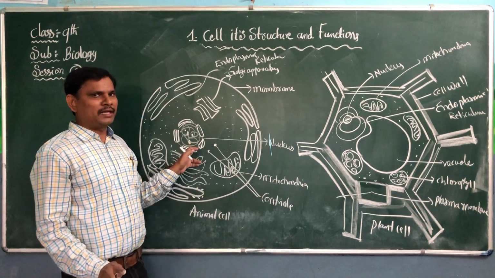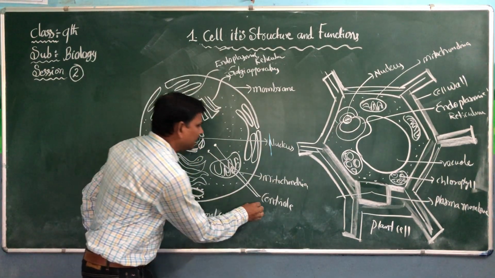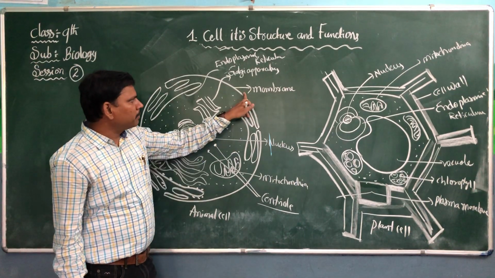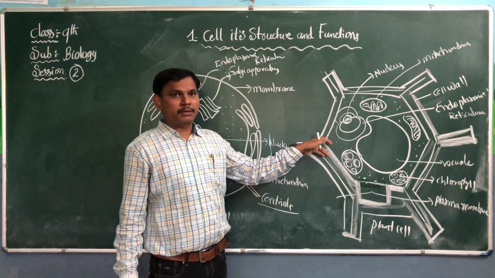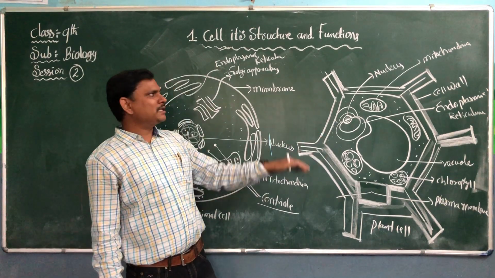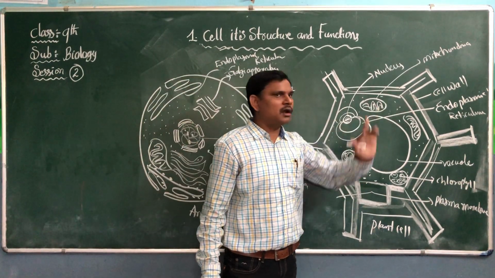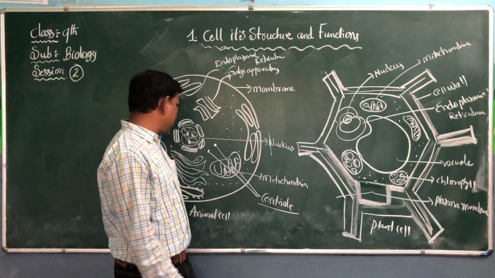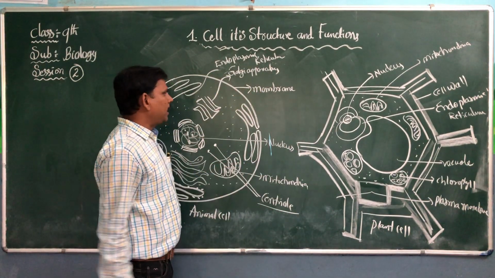In the animal cell the cell wall is not there, but instead of the cell wall, the centriole is present. Plasma membrane is present here, and here also the plasma membrane is there. The extra layer present in the plant cell is called the cell wall. This is a major difference between the animal cell and plant cell.